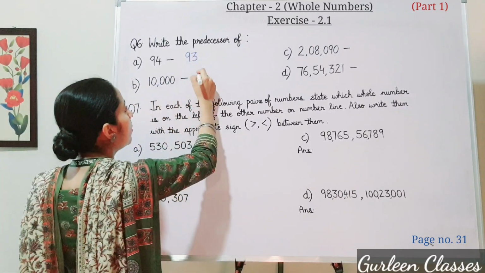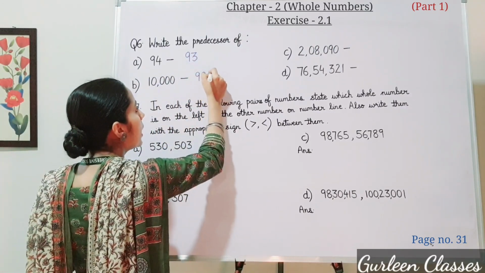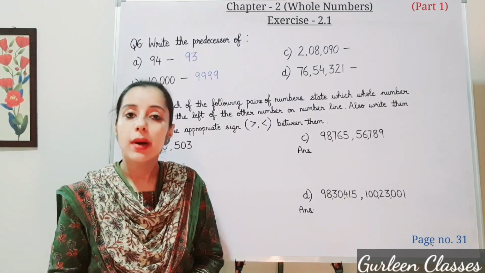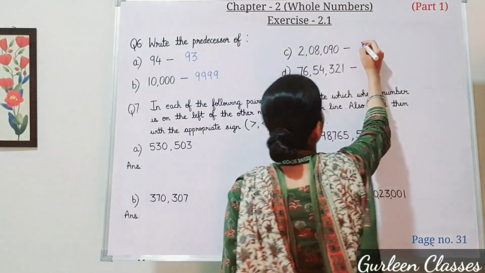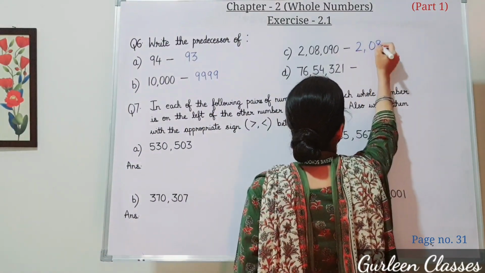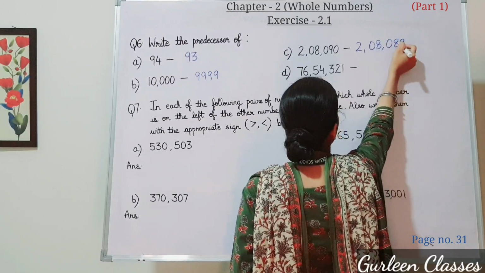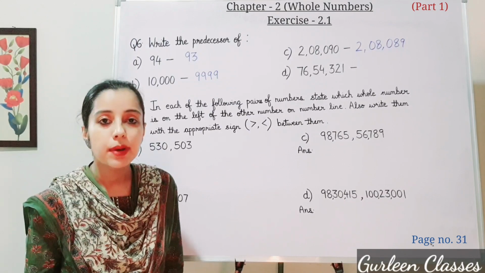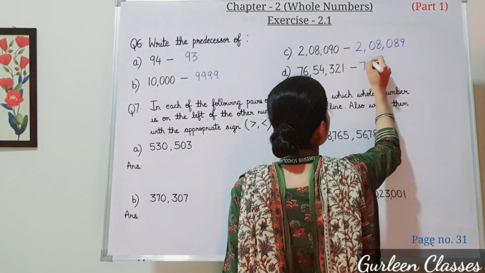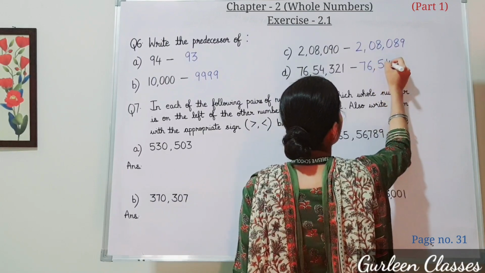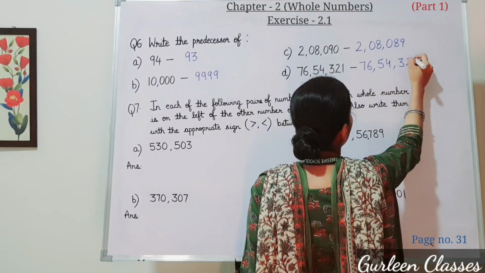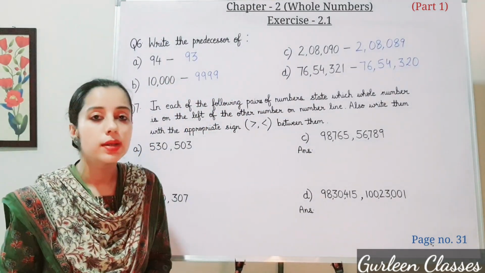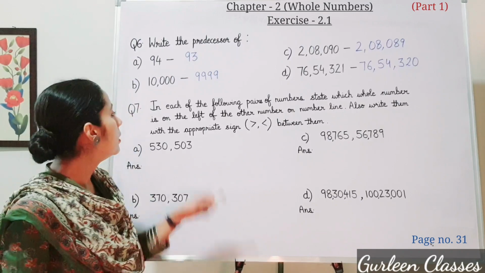Predecessor of 10,000 will be 9,999. Predecessor of 2,08,090. Minus 1, it will be 2,08,089. Then D part 76,54,321. If we subtract by 1, it will be 76,54,320.